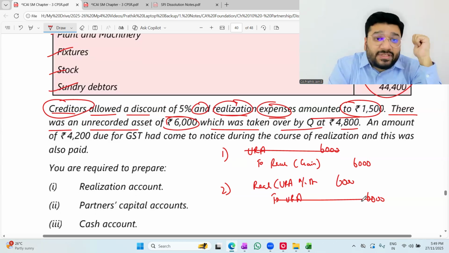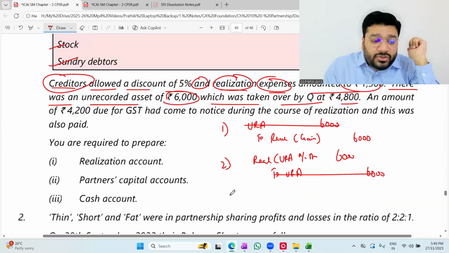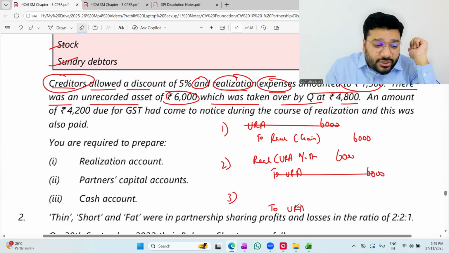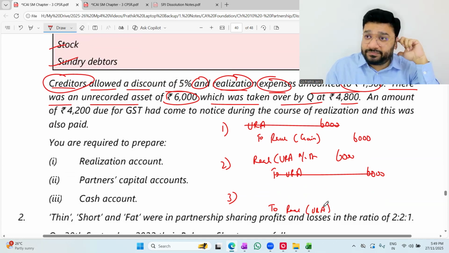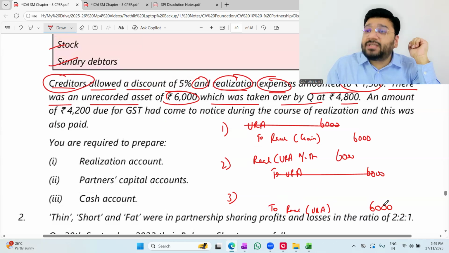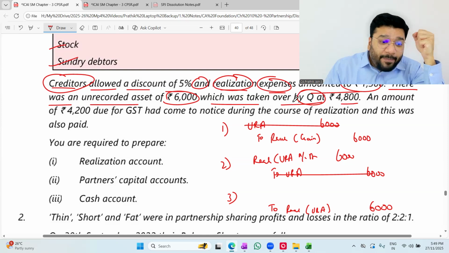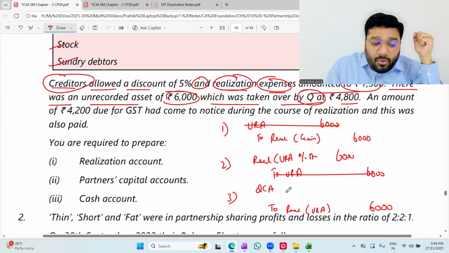Now that asset is there in which account? Realization account. So now that is given to whom? Q. So to unrealized asset, to realization (unrealized asset). Now this is gone for how much? 6,000 worth of asset is going out. And this money you are supposed to receive from whom? Q. Until I get the money, I'll debit as capital account. So Q's capital account debit how much?